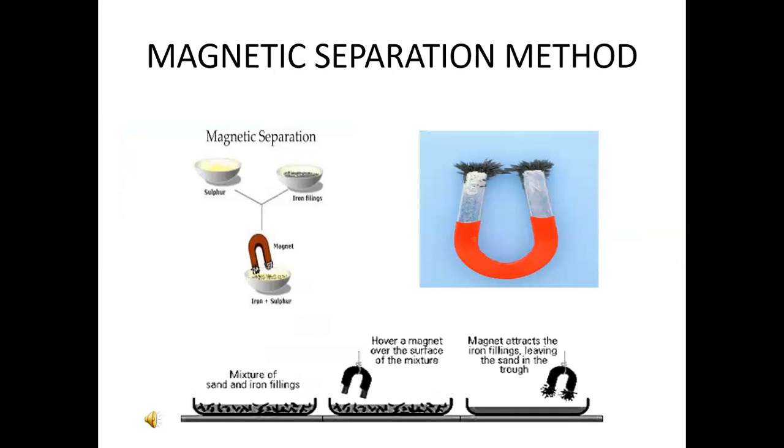Magnetic separation method. In a mixture containing iron, the magnetic property of iron can be used to separate it from non-magnetic substances by using a magnet. Substances that are attracted to a magnet are called magnetic. Separating solids using a magnet is called magnetic separation. For example, an iron and sulfur mixture we can easily separate using the magnetic separation method.